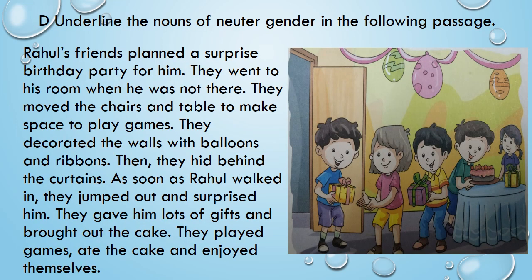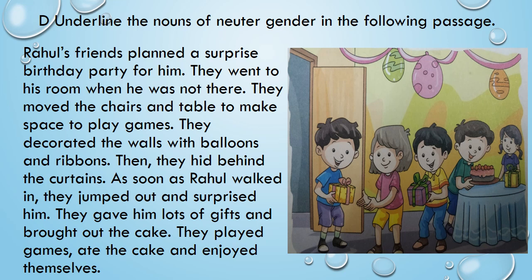On the next page, exercise D. Can you see this picture? Yes. So, let's read and see what they are doing. It looks like a birthday party. What we have to do? Underline the nouns of neuter gender in the following passage. Now here the passage is given. We have to read it, find out the words that are neuter gender and underline them. You know what neuter gender is? All the non-living things. So let's do it.